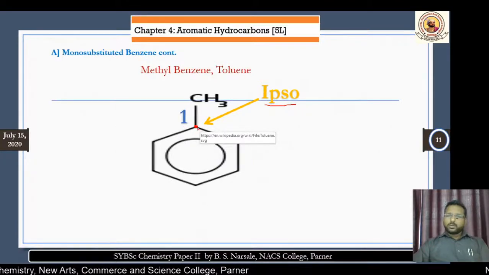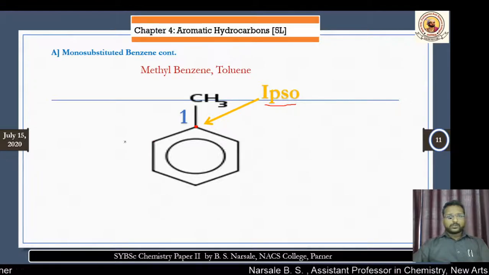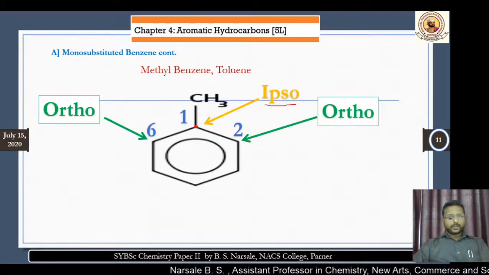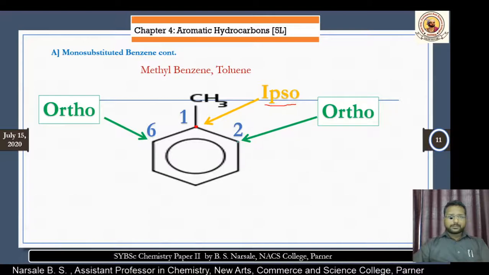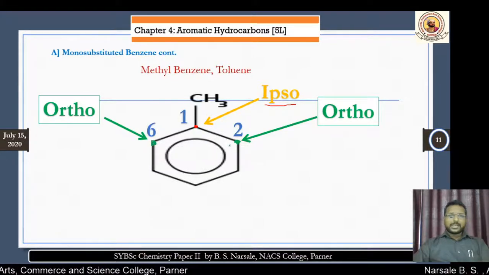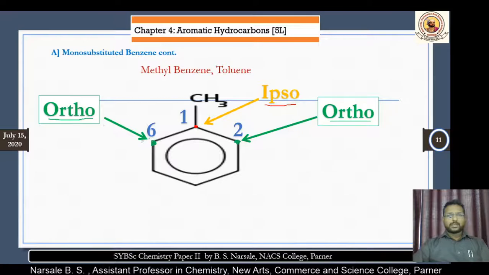When we go next, in a clockwise pattern or in an anticlockwise pattern, we have the second and sixth numbers, and these carbon atoms, the second carbon atom and the sixth carbon atom, are adjacent to the ipso carbon atom or next to the ipso carbon atom. These are called ortho carbon atoms.